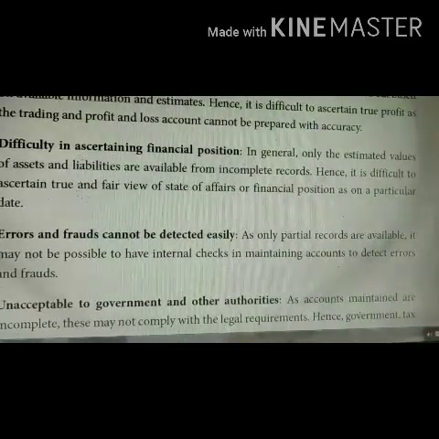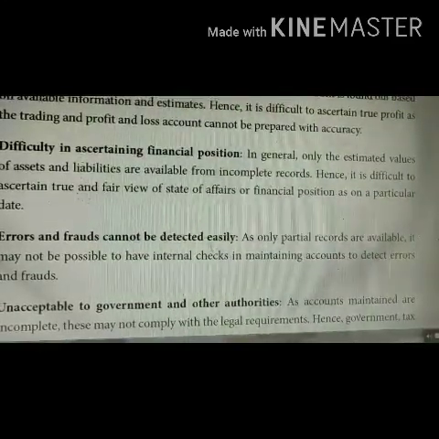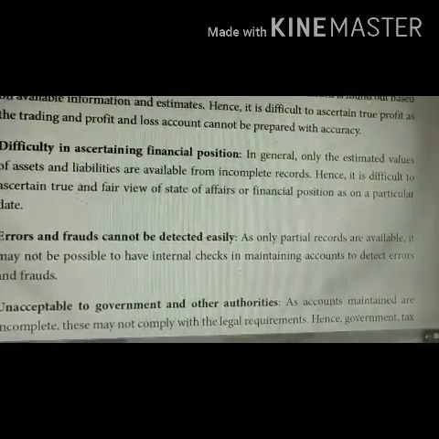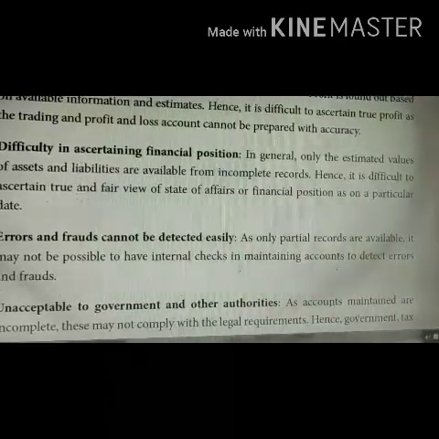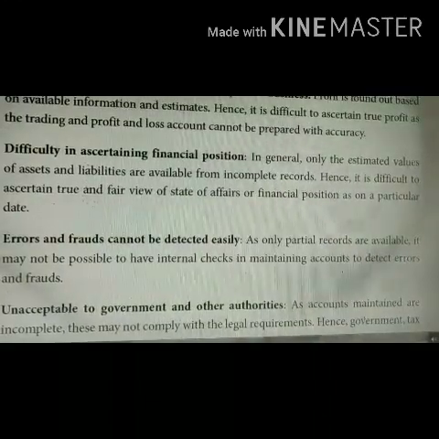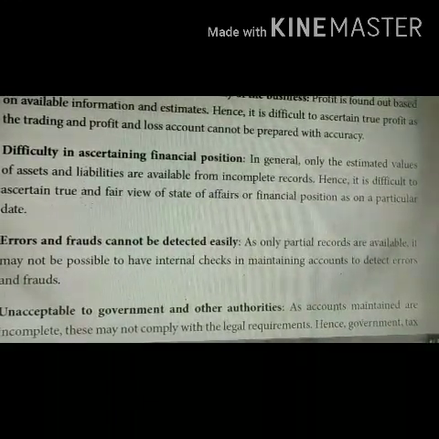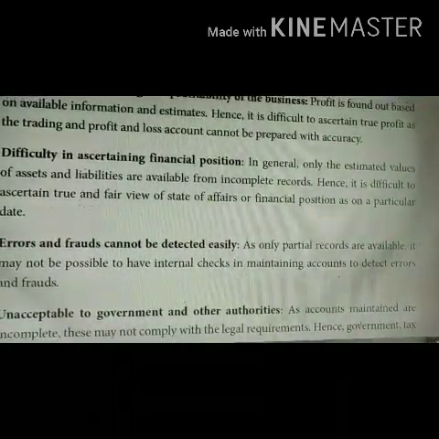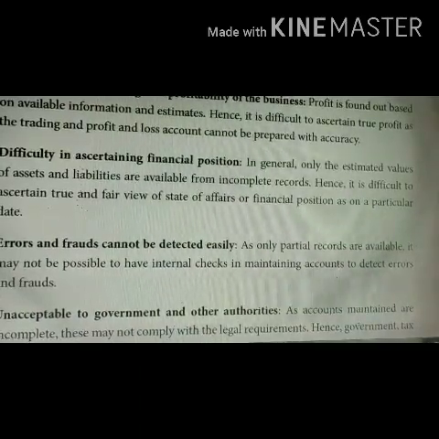Errors and frauds cannot be detected easily. Only partial records are available. So it is not possible to have internal checks in maintaining accounts or to detect errors and fraud.